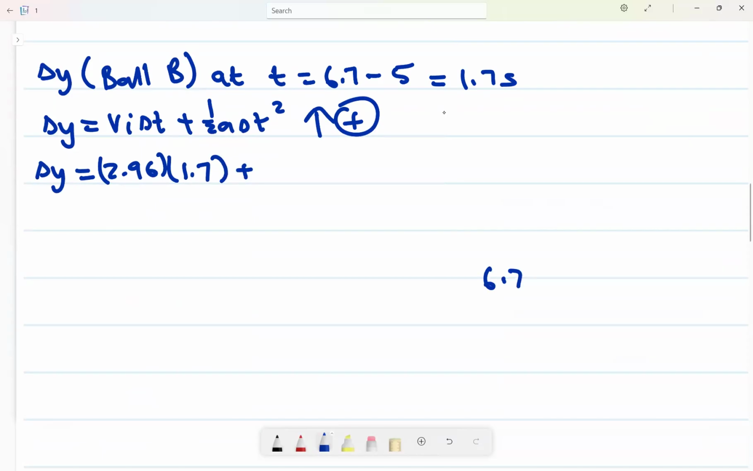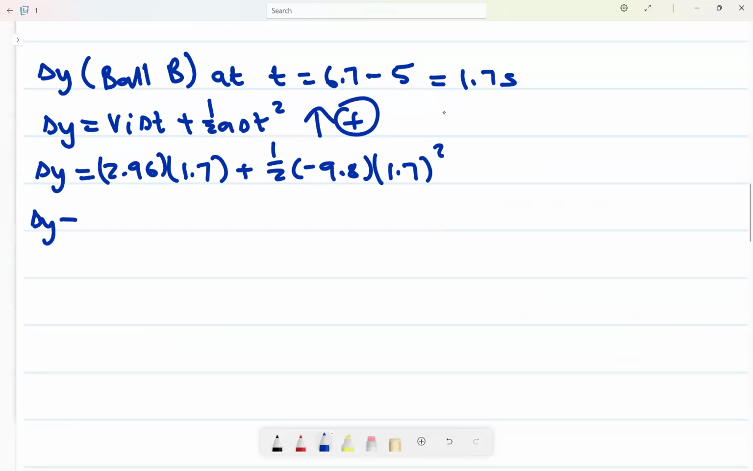because at time 6.7, ball B was in the air for 1.7 seconds. Why? Because it started 5 seconds later. So whatever the time of this one, we should subtract 5 to find the time for B. Plus half times negative 9.8, times 1.7 squared.